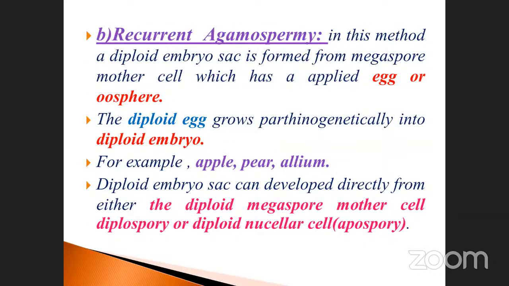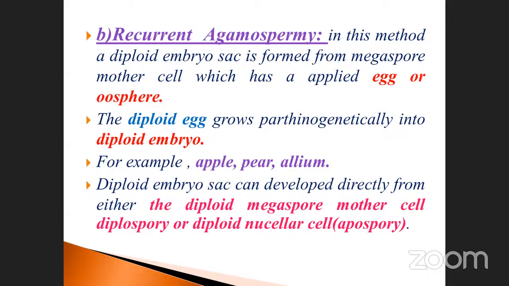Recurrent agamospermy. The next one is called recurrent agamospermy. See here, in recurrent agamospermy, a diploid embryo sac is formed from the megaspore mother cell, which has a diploid egg or oospore. Agamospermy means producing the gametes. Which gametes? Diploid ones, otherwise called egg or oospore, produced from the megaspore mother cells. Such a process is called recurrent agamospermy.